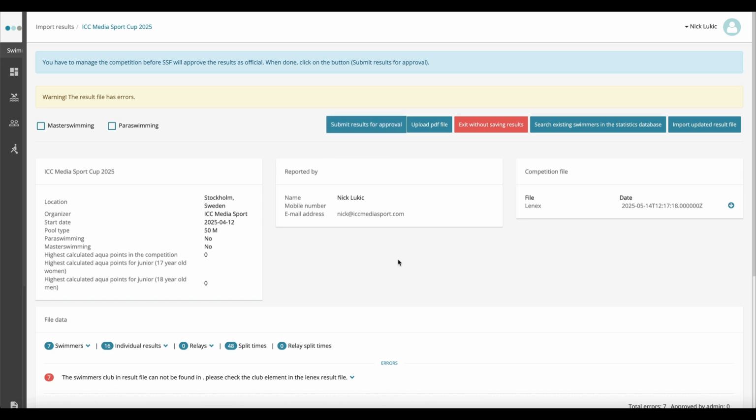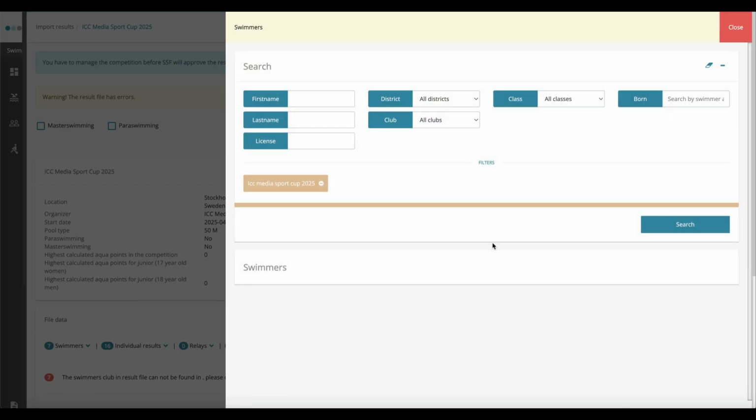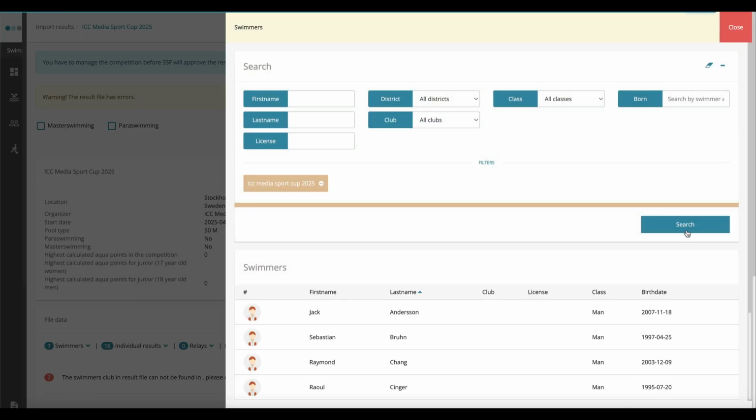An important thing is that only swimmers competing for your nation are imported to Tempus. And only tick the boxes Master Swimming and Para Swimming if the imported competition is solely for Master Swimming or Para Swimming. Otherwise, things might go wrong. You can click on any of the tabs Swimmers, Individual Results, Relays to show some more information about this. And click Search to display it all.